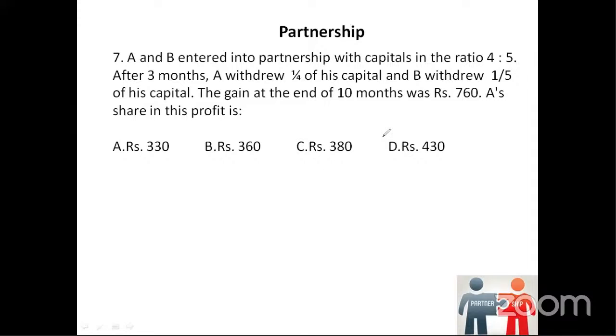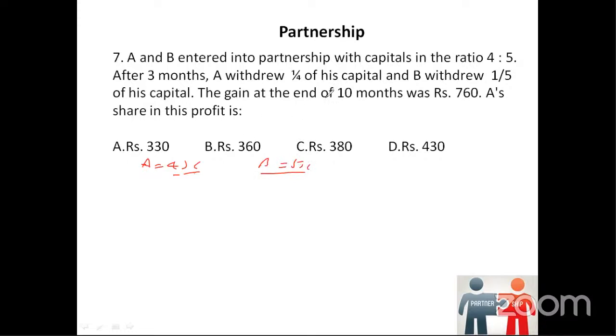A and B entered into partnership with capitals in the ratio 4:5. After 3 months, A withdrew 1/4 of its capital and B withdrew 1/5 of its capital. So what is happening initially? A's ratio is initially 4x, because we don't know the amount. We will take x as the amount. The ratio is 4x, and B's ratio is 5x initially.